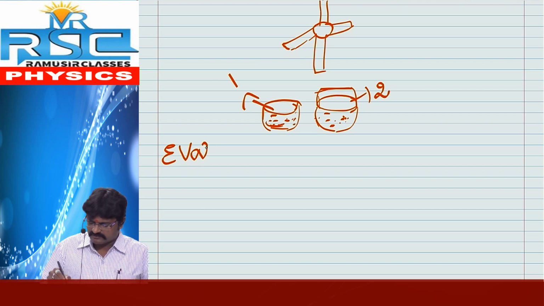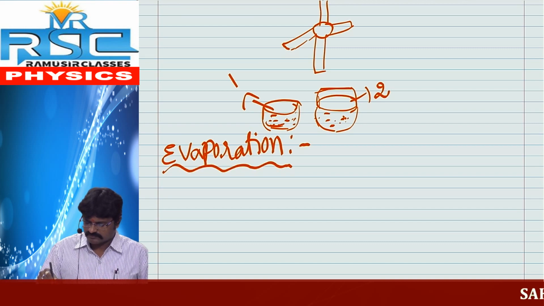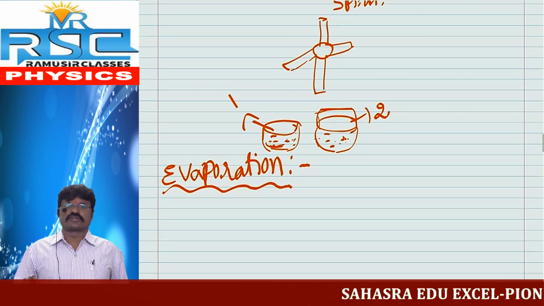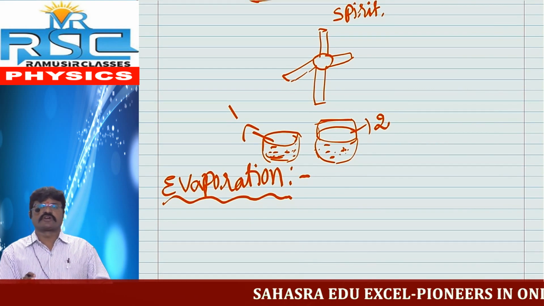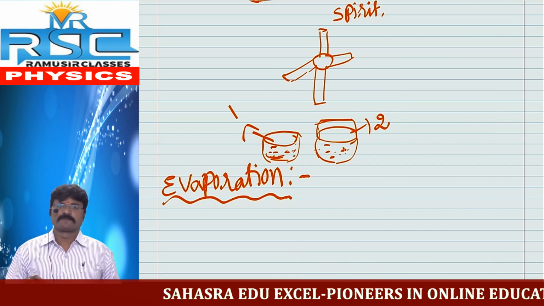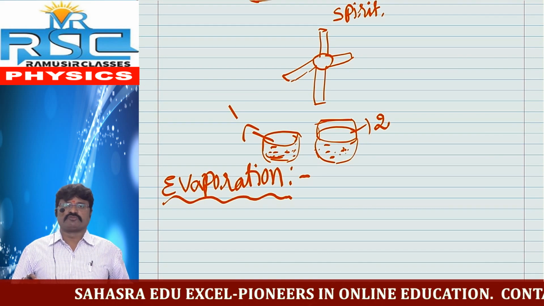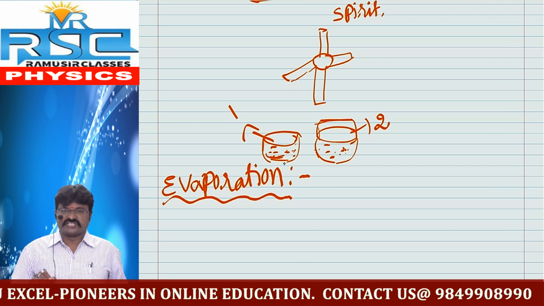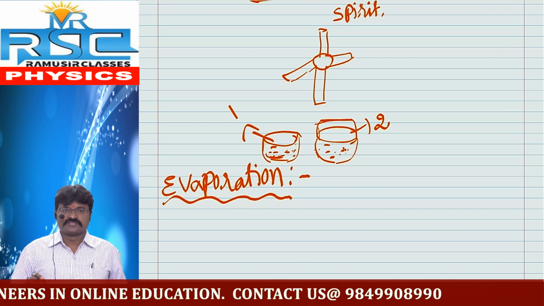Evaporation. What is this evaporation? This is a very important concept which we observe in our day-to-day life. What is the mechanism involved here? If you place the dish under the fan, what happens?